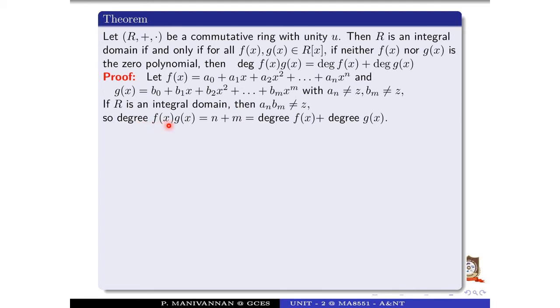So what is the degree of f of x into g of x? We multiply these, and the result has x power n plus m as the maximum power. So the degree is n plus m.